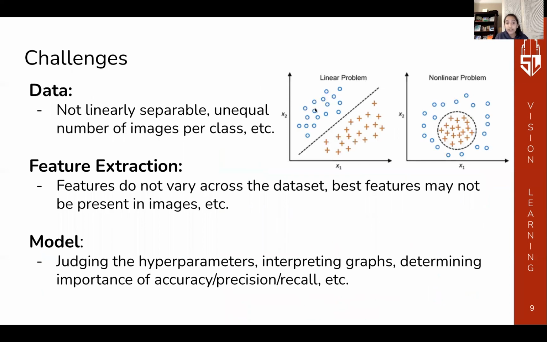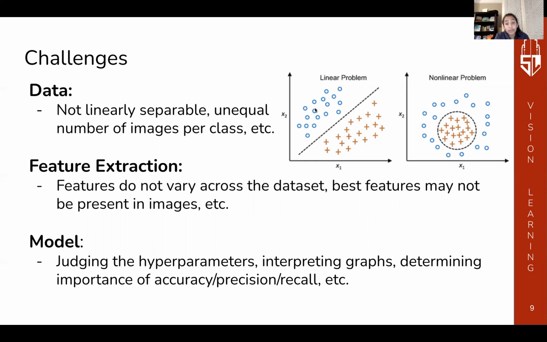Throughout the entire process, we faced quite a few challenges. For example, our data was not linearly separable, or able to be separated by a line. However, our model was a linear classifier, which attempted to find a linear separation boundary such as a line, plane, or hyperplane. Thus, it was hard for our model to perform well.